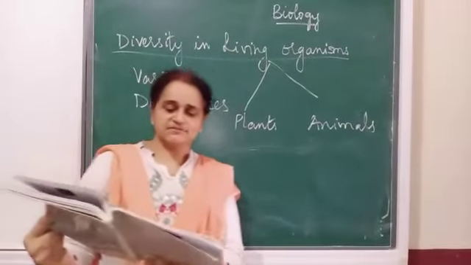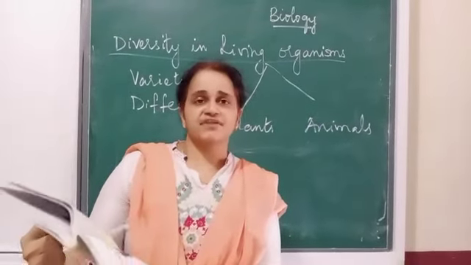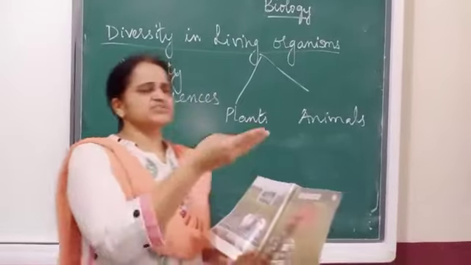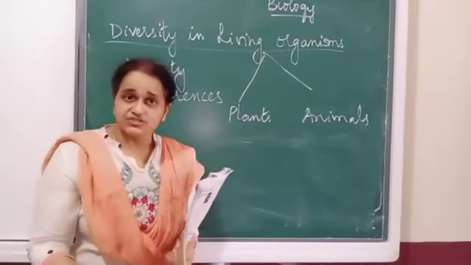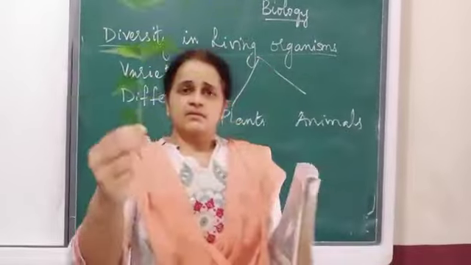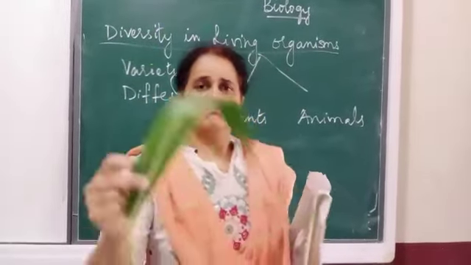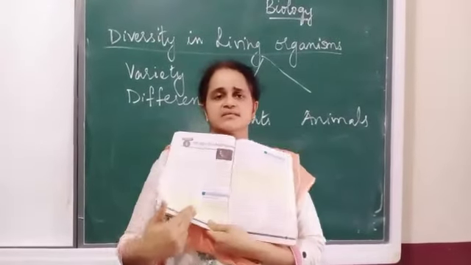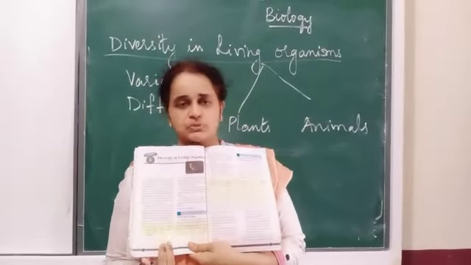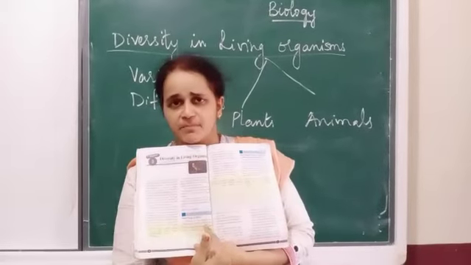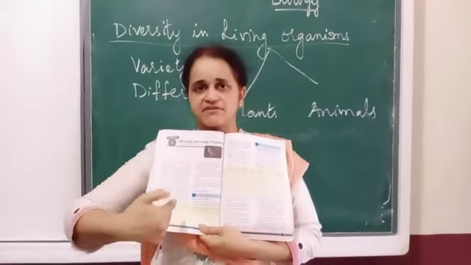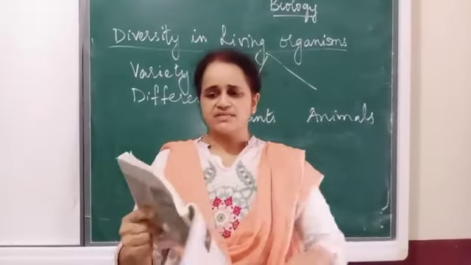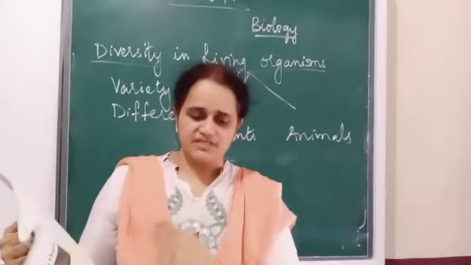So here we have activity 1, page number 50, observation of different plants. This is an activity which you do. When I say observation of plants, you can observe neem plant, maize. What differences do you see? You can mention it. There is a table given here in the textbook, where you have to enter the different things you can see in different plants. So if we see this activity 1, these are the differences you can see.